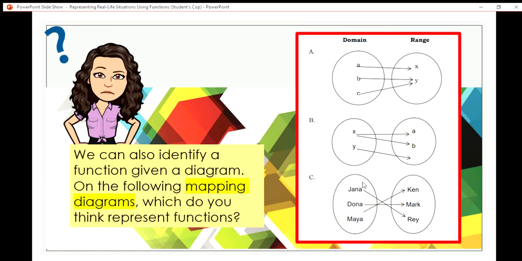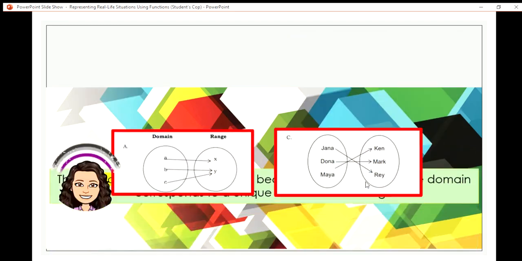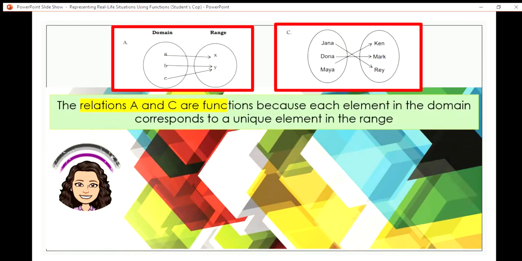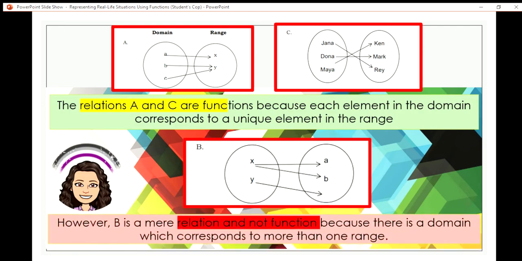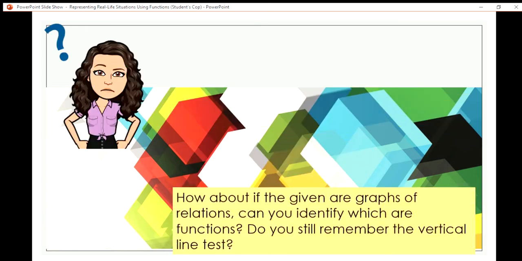So this is one-to-one and this is a function. So here is the explanation. Only C and letter A mapping diagrams show functions. B is a mere relation and not a function.